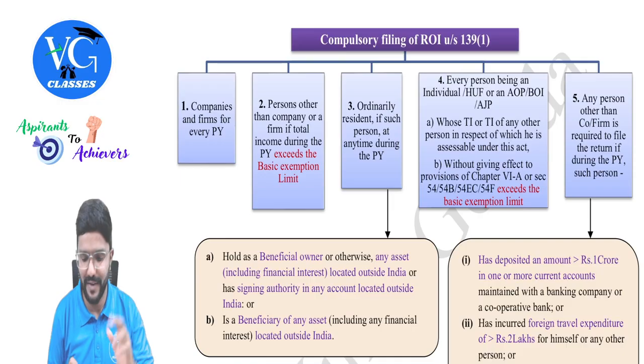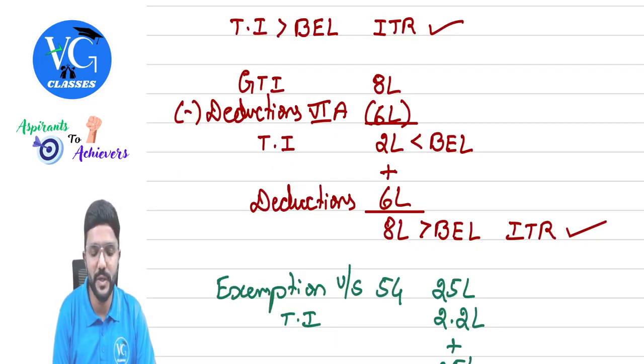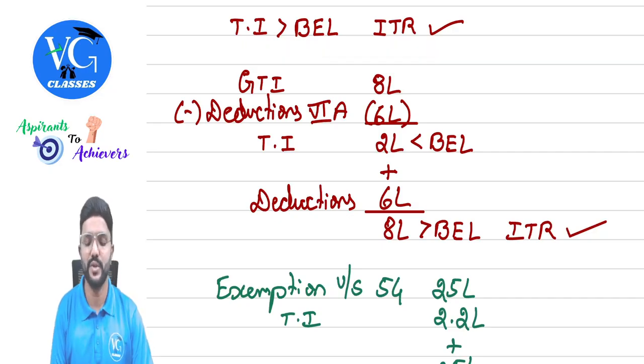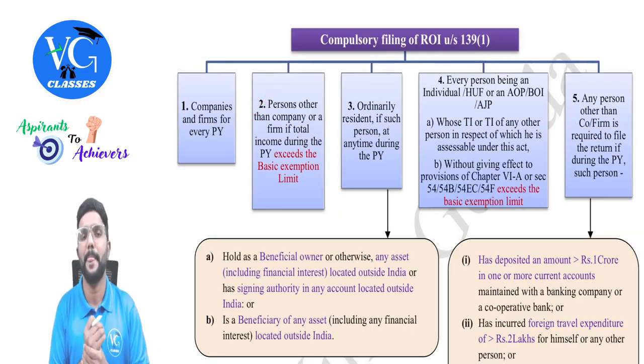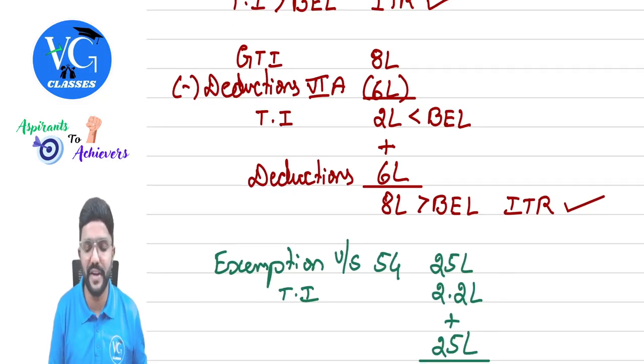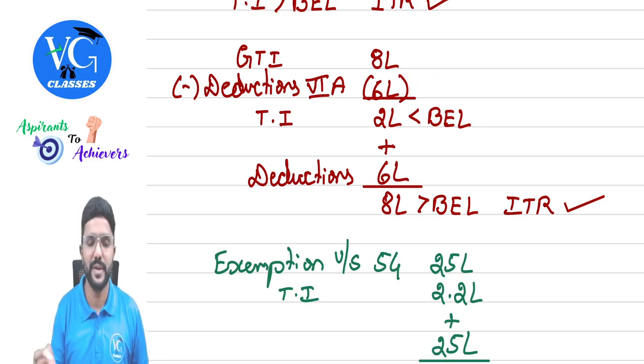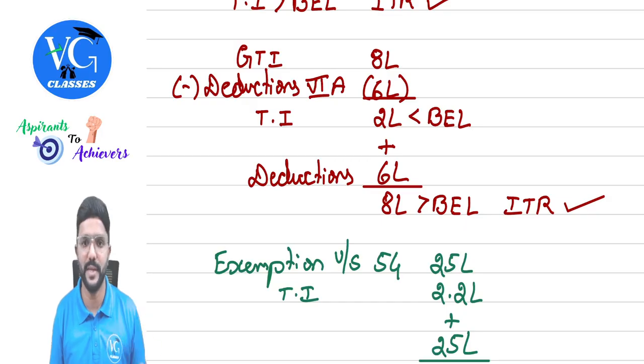This is a bit confusing. I will try to explain it with an example. Now assume, guys, I am an individual whose total income is more than the basic exemption limit. Should I file the income tax returns? Yes, of course I have to file as per this point. Whereas, let me take the next example. Assume the gross total income of an individual is 8 lakh and he has claimed deductions under Chapter 6A, all sections put together, 6 lakh. So now after claiming the deduction, his total income is 2 lakh, which is less than the basic exemption limit.